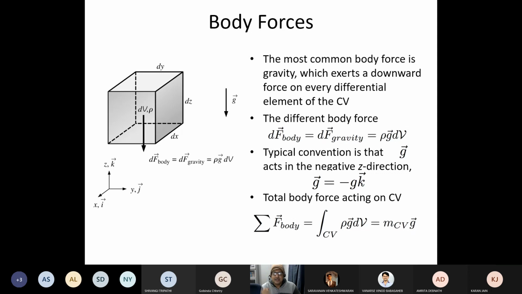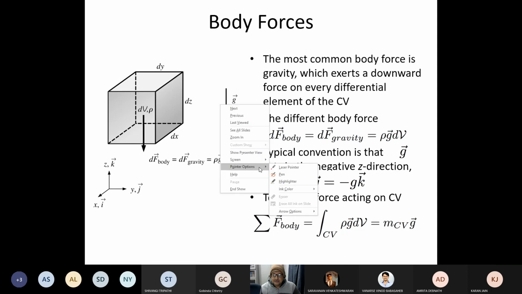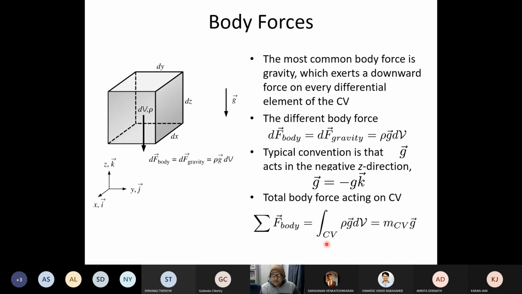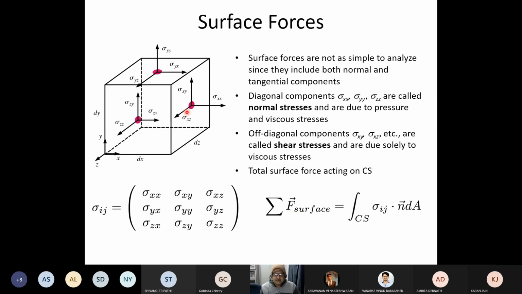So mass has a big correlation with those forces which change with the size or the mass of the object. That particular force is called the body force. Whereas what are the surface forces? Surface forces are the forces which are acting on the surfaces, like stresses.